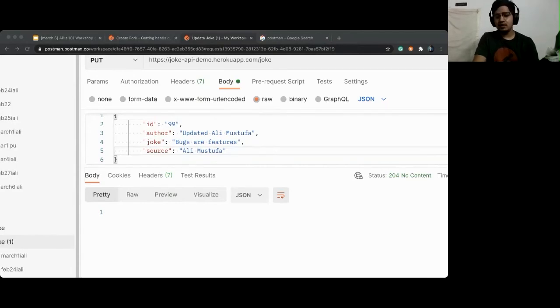How do you create the ID? You don't create the ID, you pass the ID. So if that ID is not in the database, meaning that maybe you deleted it, or use these permanent IDs. 0, 1, 2, 3 are the permanent IDs which you can use. Raw JSON, edit the ID with your ID and edit the joke and then hit send.